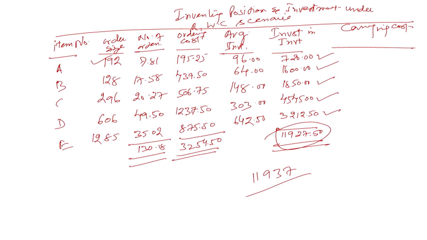Now, let us finally calculate the carrying cost. That is important for us for the analysis. The carrying cost is this investment multiplied by 0.20, or 20%.